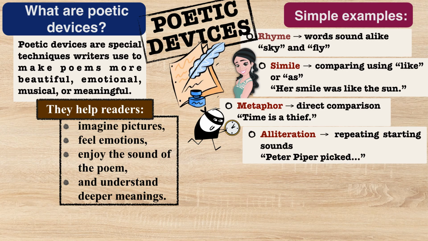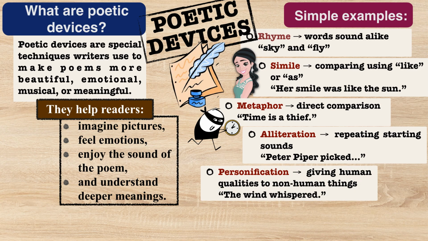Alliteration. Alliteration means repeating the same beginning sound. Example, Peter Piper picked. Listen carefully. Peter Piper picked. Can you hear the repeated sound? That repeated sound makes the sentence fun and catchy. That is called alliteration.